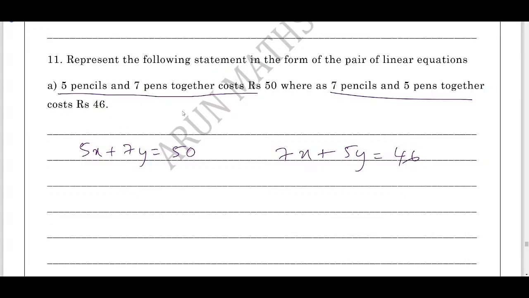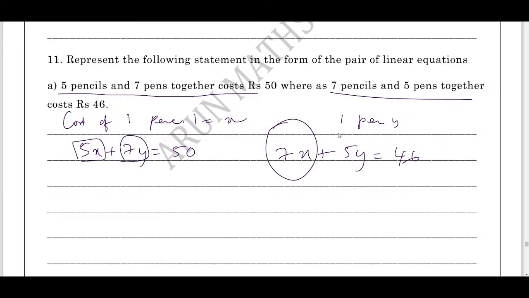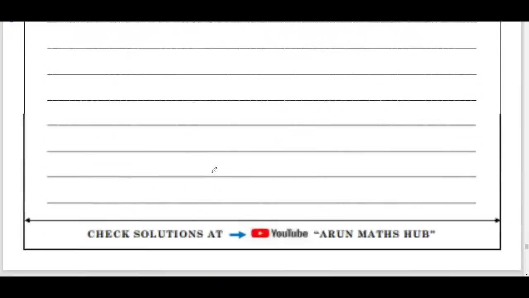Let the cost of each pencil be x. For the cost of each pen, you can write the statement, cost of one pencil equals x. In the same way, cost of one pen is what? y. Therefore 5x plus 7y equals 50. In the same way, 7x plus 5y equals 46.